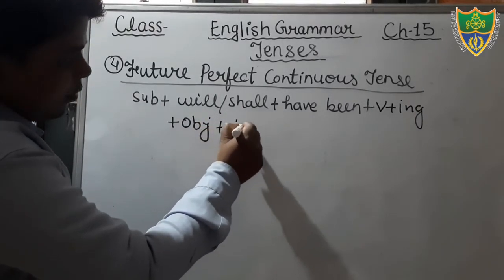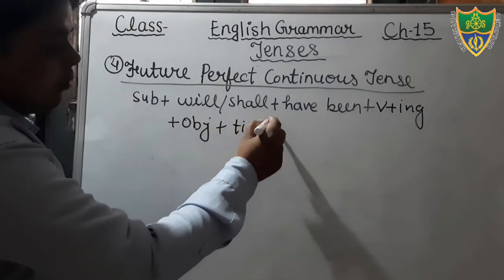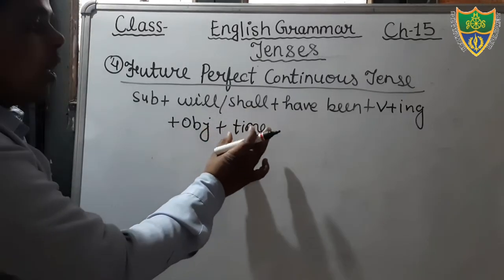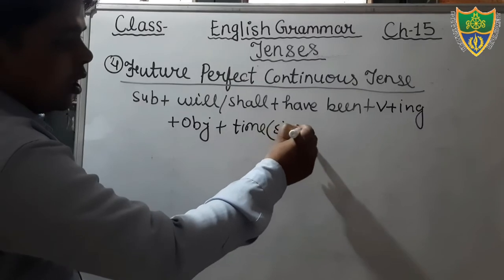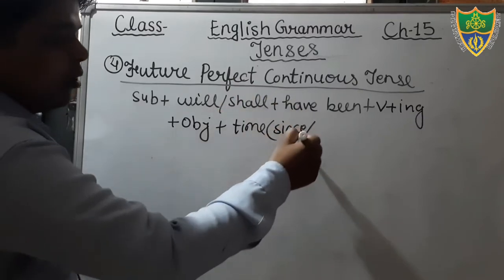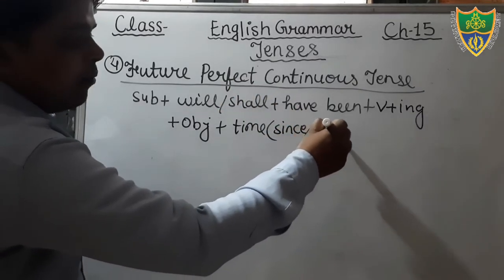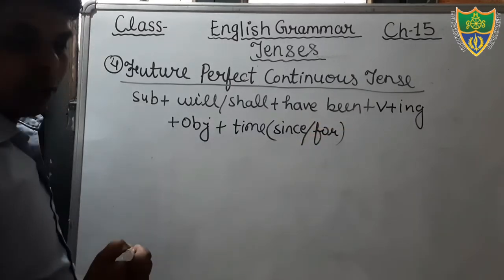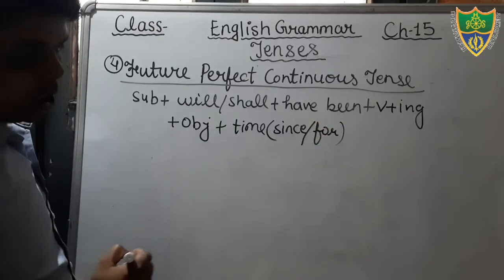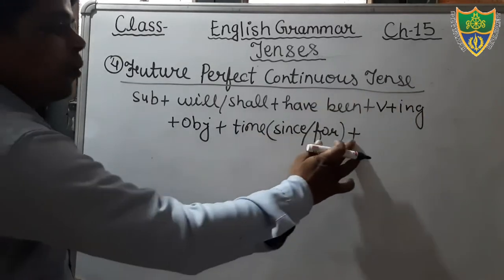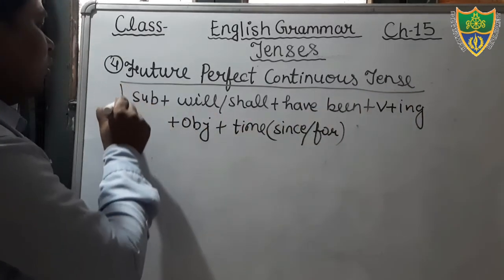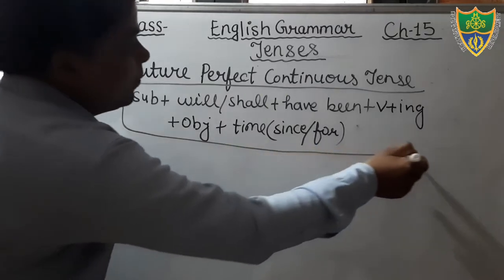Okay, time. For the fixed time, for the certain time we will use since, and for the uncertain time we will use for. Okay, and if there is other information you can add. If there is no other information you will not add. Okay, so you should keep this in your mind.